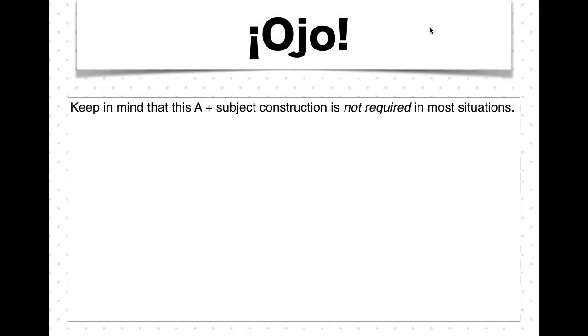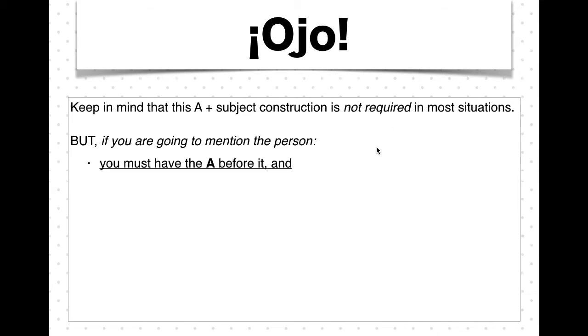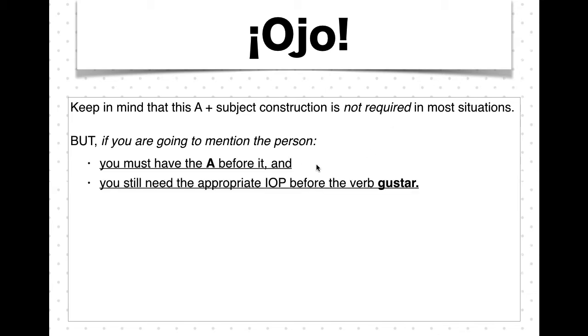One thing to be careful of, remember that this a plus whatever construction is not going to be required in most situations. But if you are going to mention the person, keep in mind that, one, you have to have the a before it, and two, you still need the appropriate indirect object pronoun before the verb gustar.